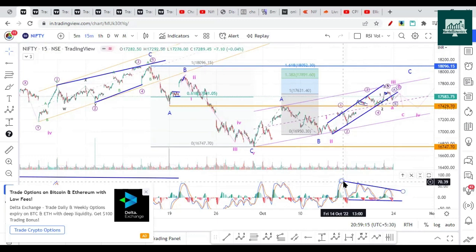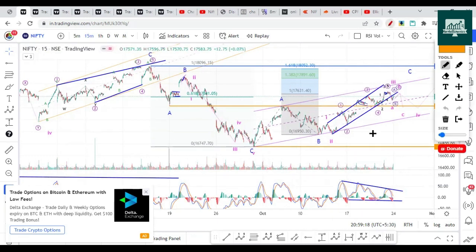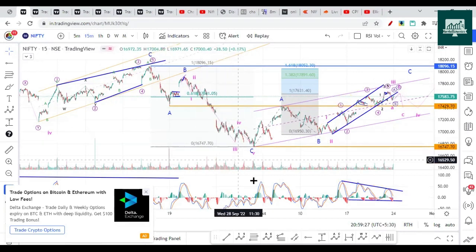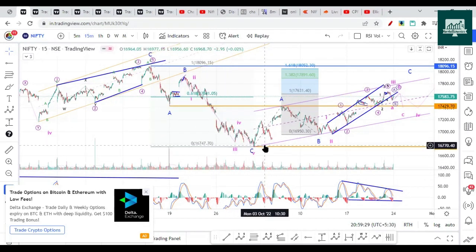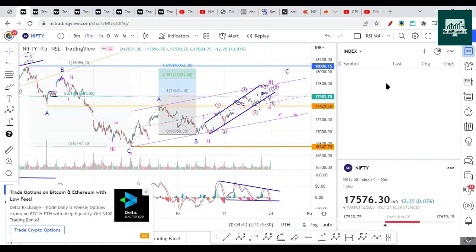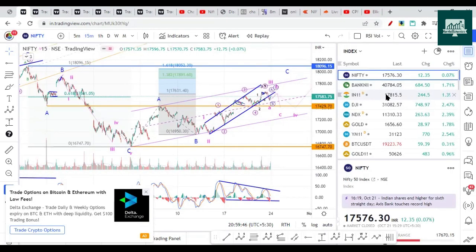Here you can see there is a negative divergence from this point onwards on MACD. MACD is going down and price is going up, so the rally may not sustain and we should drop on the downside. So there are two cases that we are considering. One is the case where we are assuming that the next day's move will not break 17,670, but looking at global markets and SGX Nifty, which is up almost 200 points, this case may not be valid now, and we could be breaking on the upside.